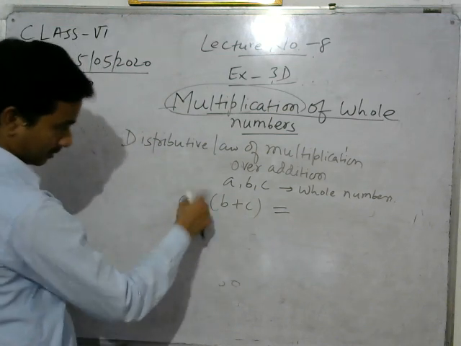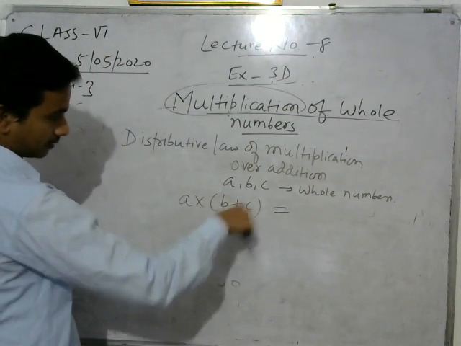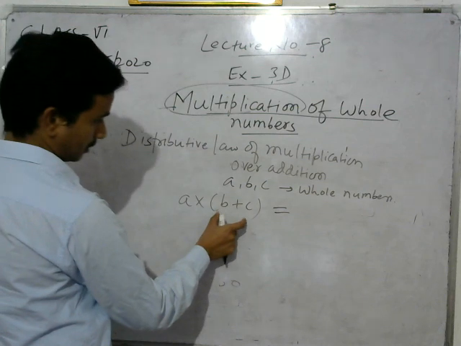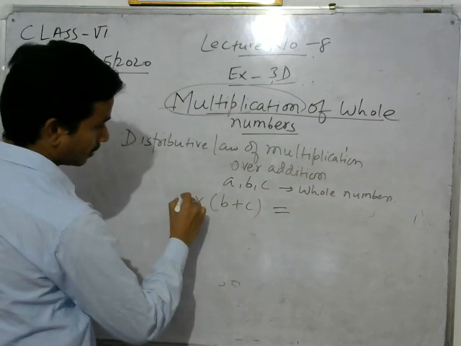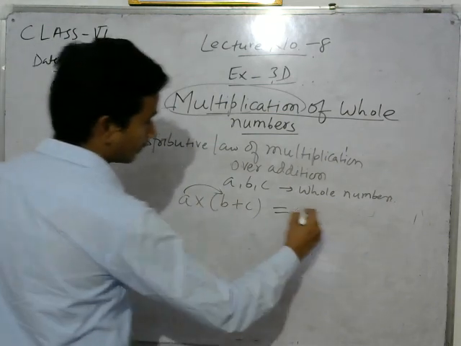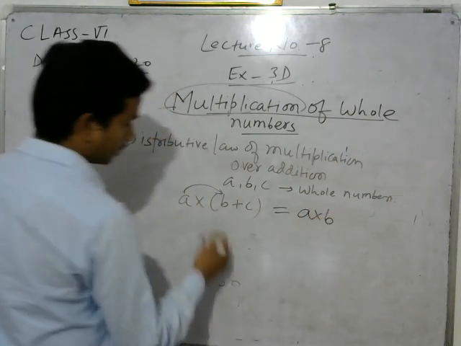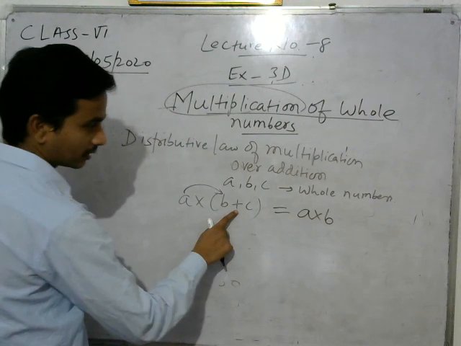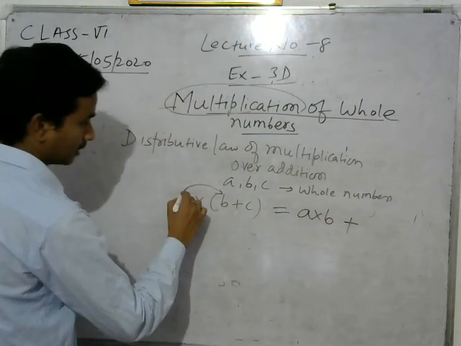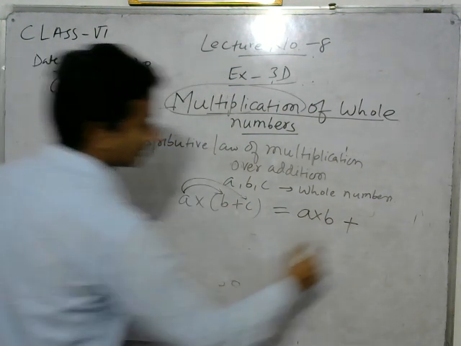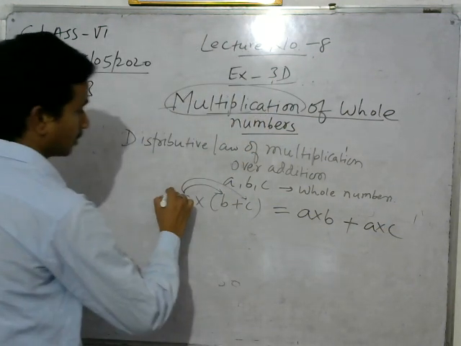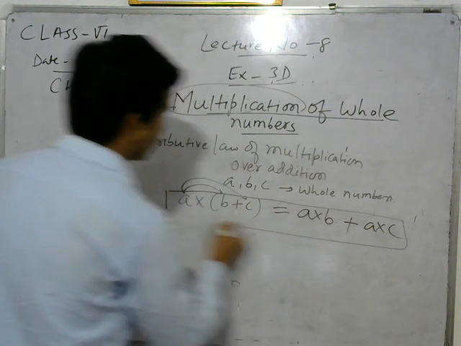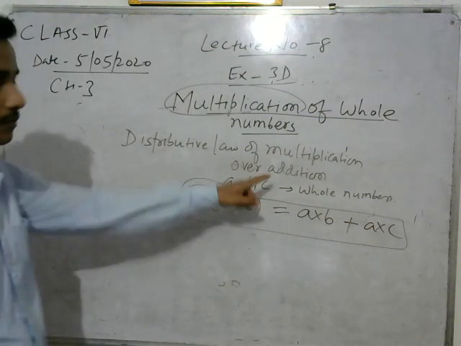When the bracket opens, A is multiplied with B, then plus, then A is multiplied with C. This property is called the distributive law of multiplication over addition.